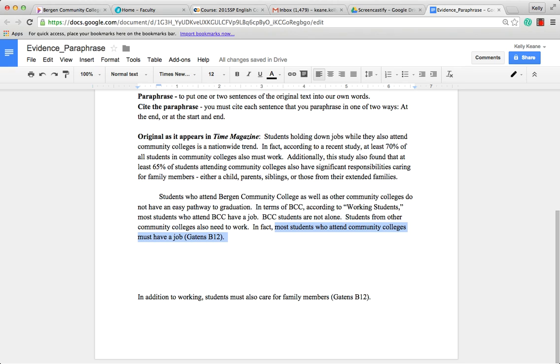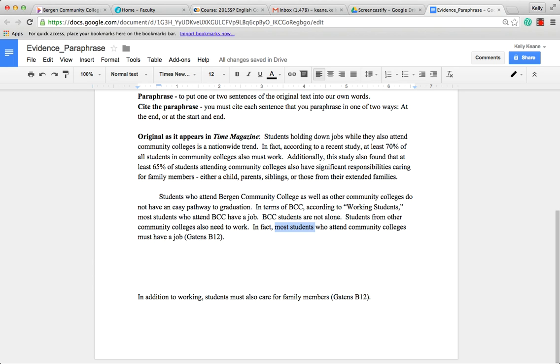This sentence, what's highlighted here, refers to this number up here: 70% of all students in community colleges must work. Because I'm putting this into my own words, I'm changing that 70% to most students, because 70%, or 7 out of 10 students, really refers to most students.